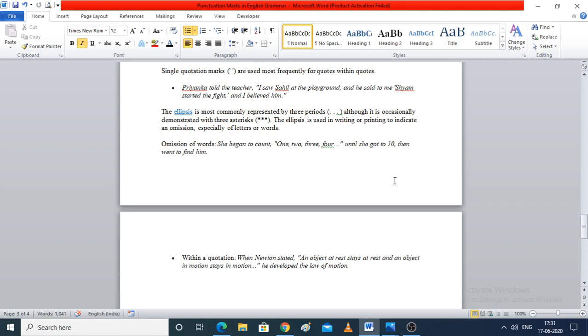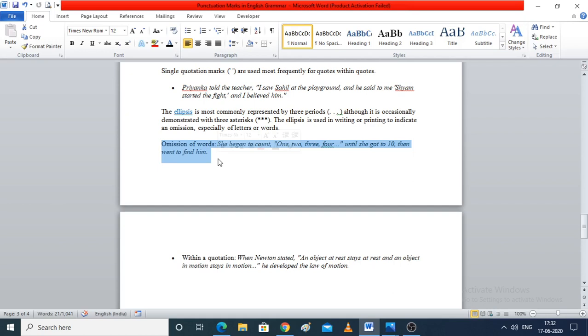What are ellipses? When we want to show some continuity, we will use the ellipsis in writing or printing to indicate an omission. Now what is an omission? Omission is when we cannot write the complete thing and we end it with three dots to show the continuity going on.